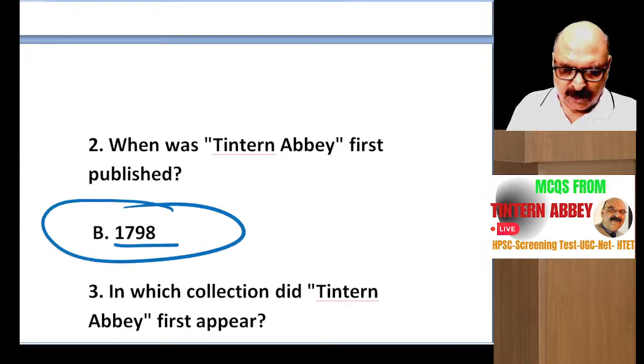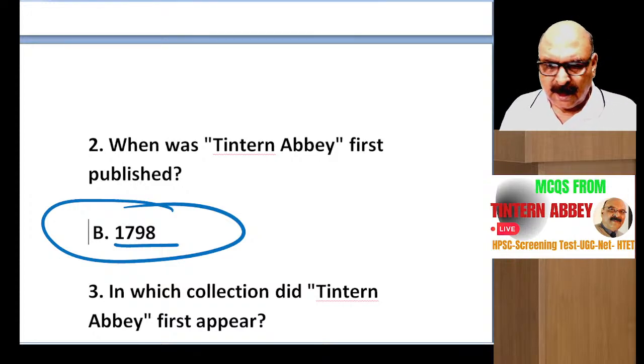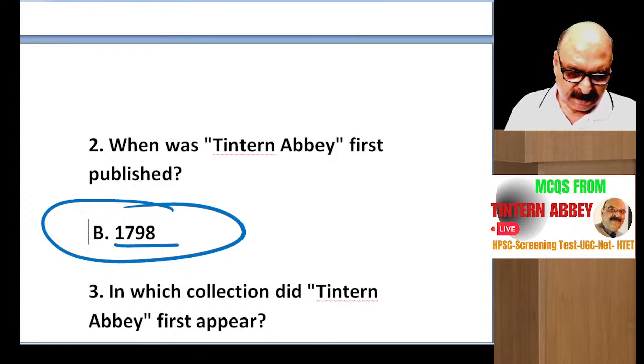It was included in the Lyrical Ballads, and so it was published in 1798. All right.